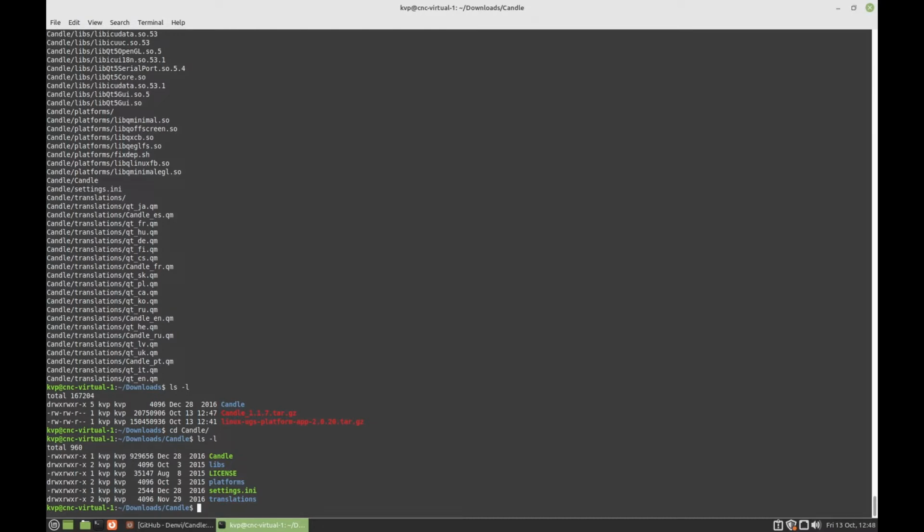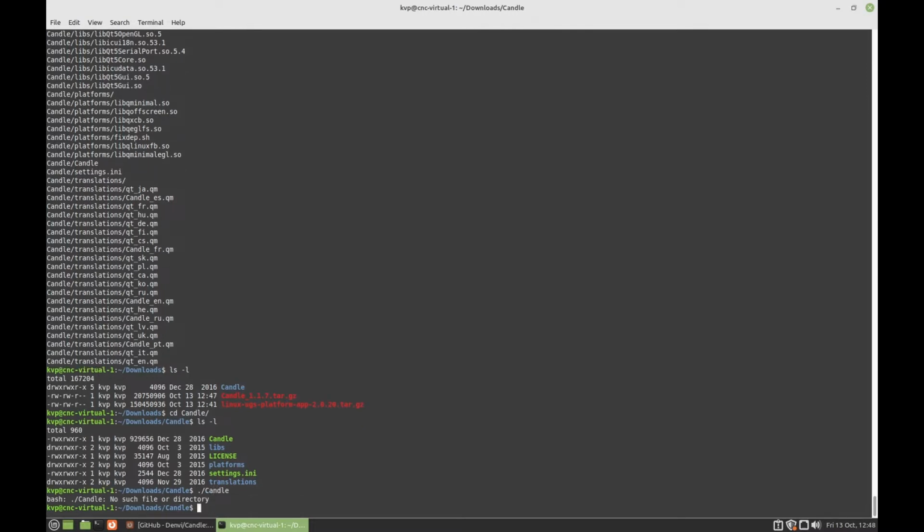And you're about to see why we have to compile it. So we try to run it. It says candle, no such file or directory. Now if we had it in debug mode, we would see that it cannot find a library that it's looking for. So we have to compile it from scratch in order to make it work, and it's somewhat involved.